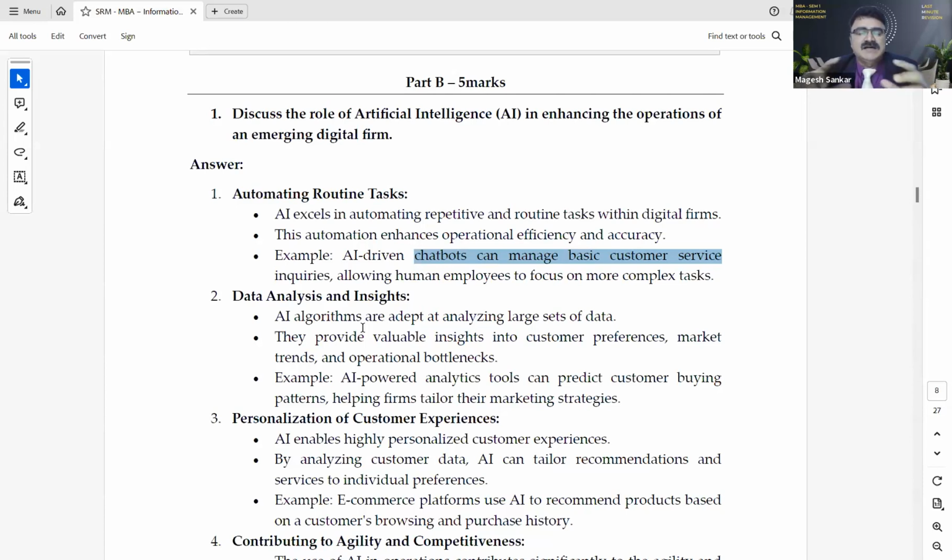The main nucleus is artificial intelligence, enhancing the operations of the emerging digital firm. In that, like a tree, the main important keywords have to emanate from that. Maybe 5 keywords. On the right hand side, you can have 3, and on the left hand side, you can have 2. In that, you write automate routine tasks. In each, you try to write only the keyword, like repetitive and routine tasks. Enhances operational efficiency and accuracy. Example, AI chatbot.